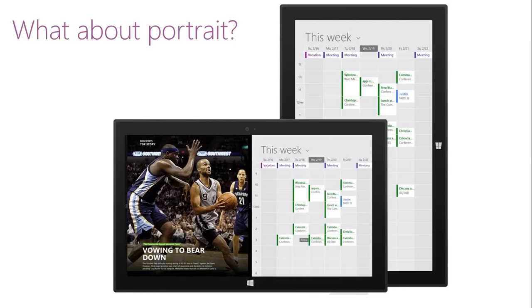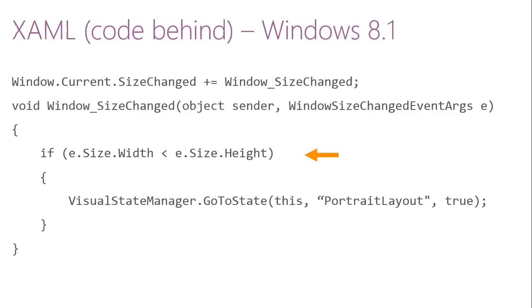Now what about portrait? Like I mentioned before, in Windows 8 there were four layouts: the snap view, fill view, portrait, and full view. When it comes to portrait, how are you going to decide that the device is in portrait form and how you're going to react to that? You can use the width and height properties, the size width and size height property, to define whether you want to give the portrait layout or not. If the width is less than the height, that means the device is in portrait form, and that's when you want to give the portrait layout.